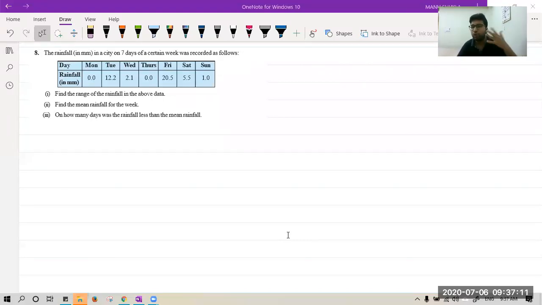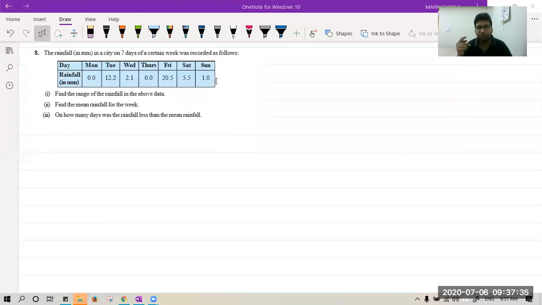So we have Monday 0.0 millimeters, no rain at all. On Tuesday 12.2, on Wednesday 2.1, Thursday no rain, Friday 20.5 millimeter rain, Saturday 5.5 millimeter rain, and Sunday is a day of sun. On that day it is only 1 millimeter rain.